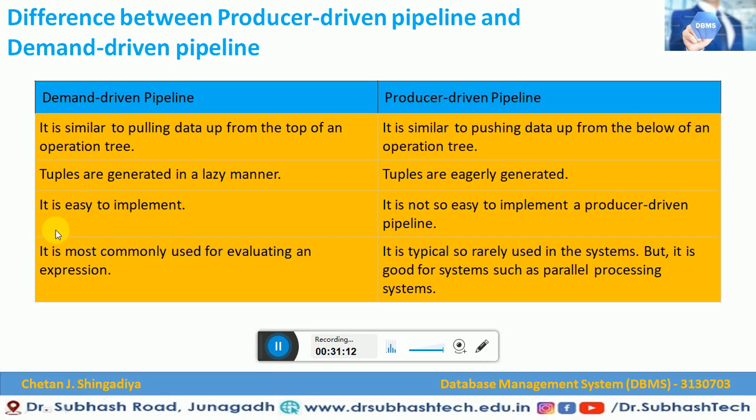Demand driven is easy to implement, whereas producer driven is not easy to implement. Demand driven pipeline is most commonly used for evaluation of expression, while producer driven is rarely used in systems, but it is good for systems such as parallel processing systems. So these are the main points of comparison between demand driven and producer driven pipeline in the evaluation of expression.